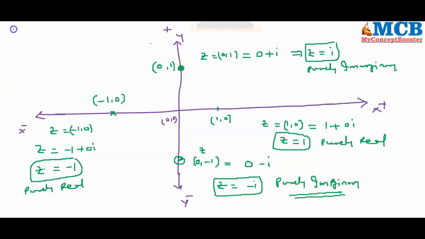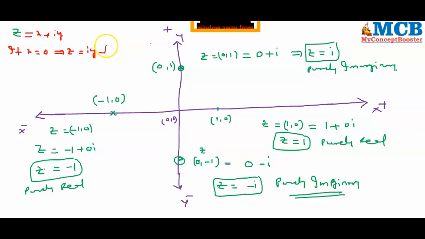Usually, as and when you are given z is equal to x plus iy, if x is equal to 0, then z value is equal to iy, which is purely imaginary. If y is equal to 0, then the value of z is equal to x alone.